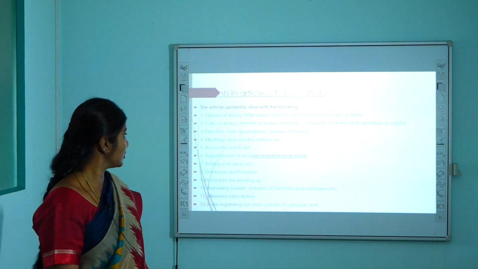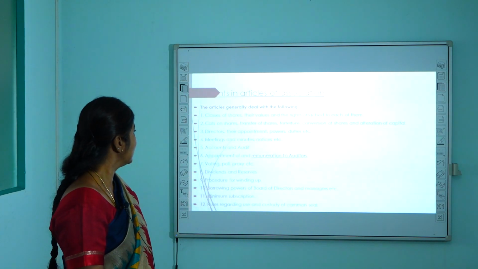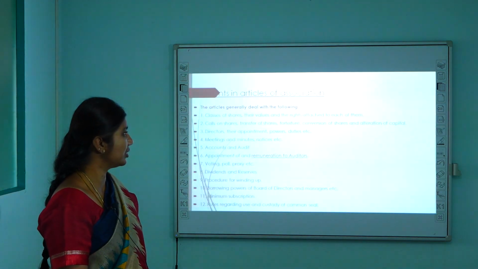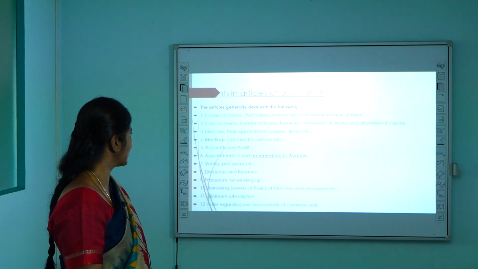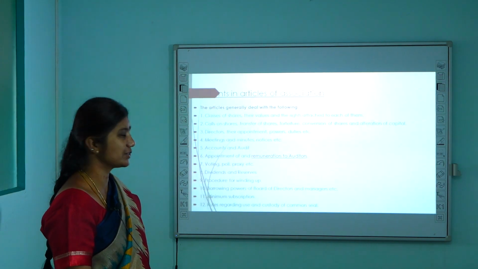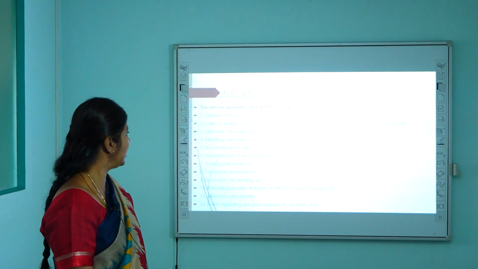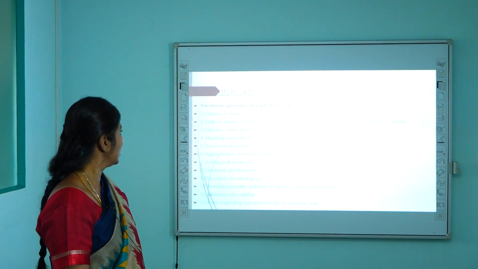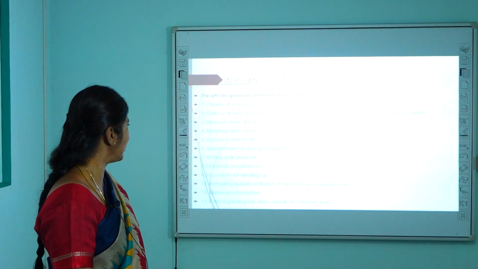Contents in the Articles of Association. What are the contents in the Articles of Association? The classes of shares, their values, and the rights attached to them are all described in the Articles of Association. Calls on shares, transfer of shares, forfeiture, conversion and alteration of capital should all be clearly described in the Articles of Association. With regard to the directors, their appointment, powers and duties should be described.